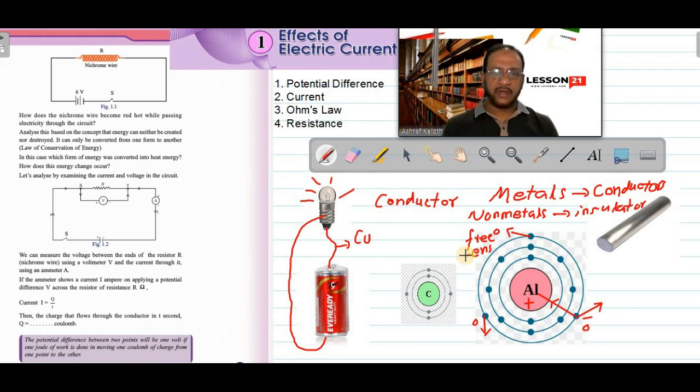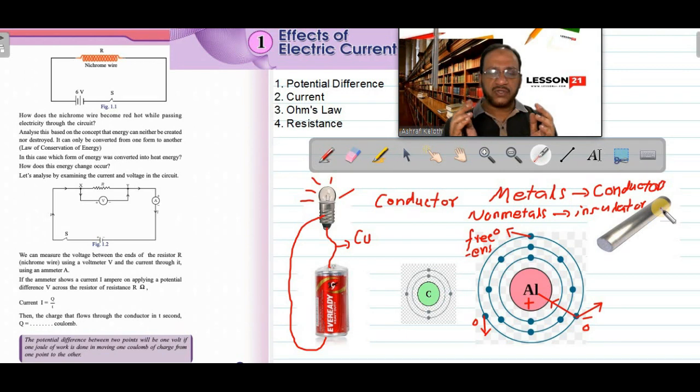If we take an aluminium rod, this is an aluminum rod. There are millions of aluminum atoms in this. And how many millions of aluminum atoms are there? Multiplied by 3, that many millions of free electrons will be there.